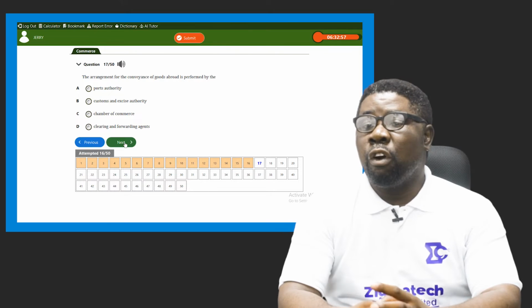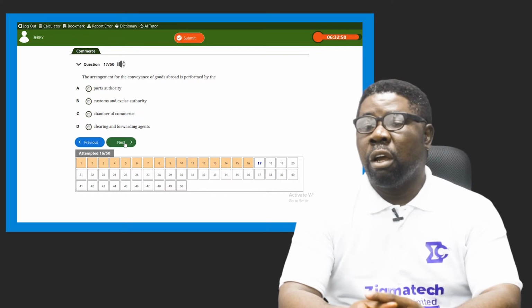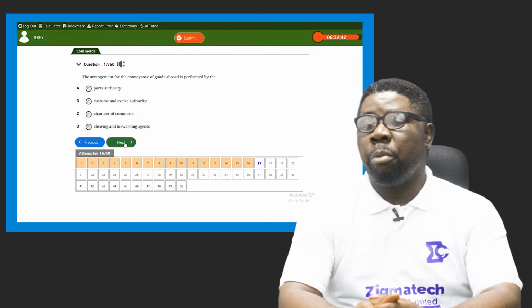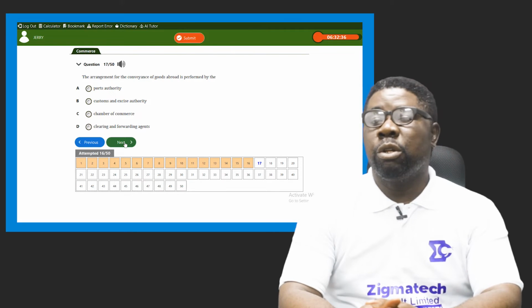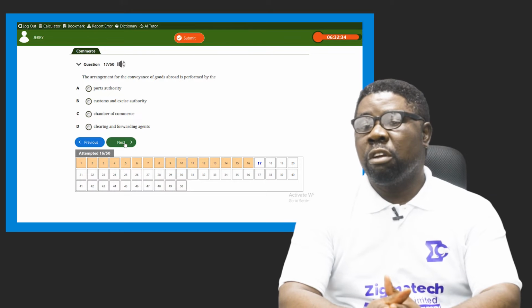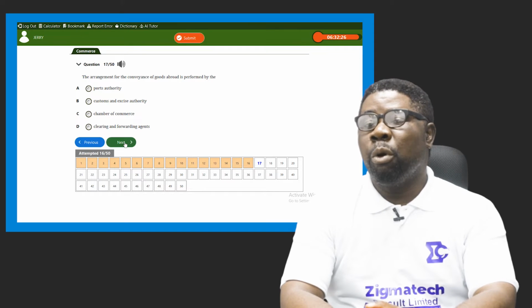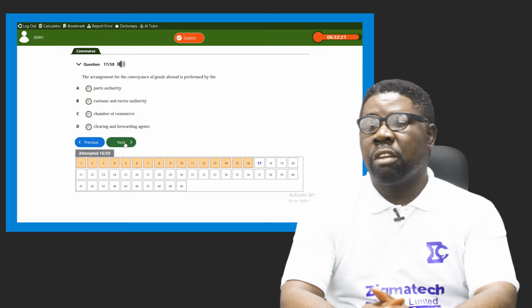Okay, the processes involved before that is done is by who? Is it by the Ports Authority? Those government staff that are in charge of running the seaports, or all the port authorities, airports, seaport, and all land ports. Are they the ones? I don't think so. Is it customs and excise authorities? These ones are involved in checking for contraband goods and impose tariffs on inbound and outbound goods. Okay, that's the major functions.